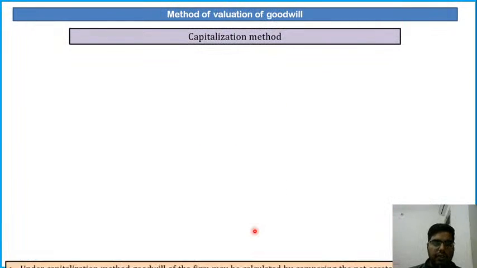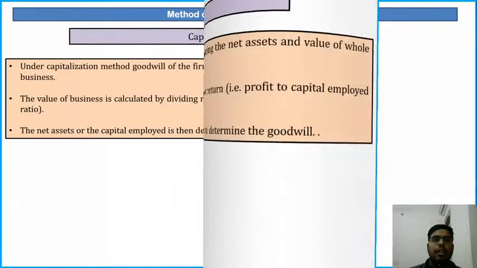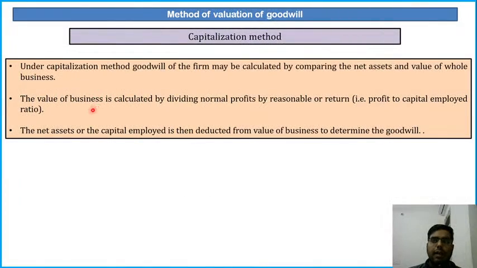Next is the capitalization method. Under the capitalization method, goodwill of the firm may be calculated by comparing the net assets and value of the business. Under the capitalization method also there are two sub methods: one is the capitalization of average profit, and the other is the capitalization of super profit. The value of the business is calculated by dividing the normal profits by a reasonable rate of return. The net assets or the capital employed is then deducted from the value of business to determine the goodwill.